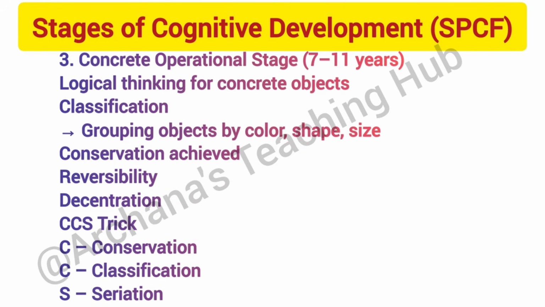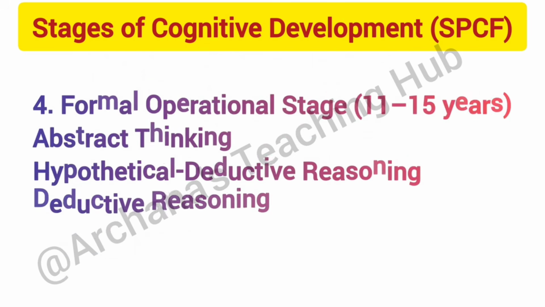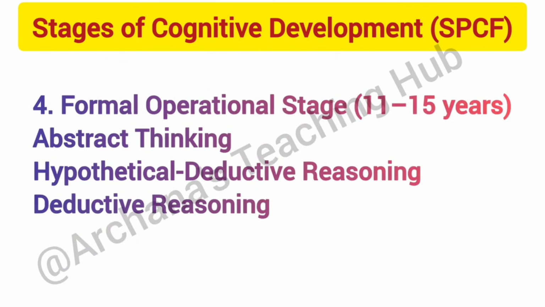Third, concrete operational stage, 7 to 11 years. Logical thinking for concrete objects. Classification, grouping objects by color, shape, size. Conservation achieved. Reversibility, decentration. CCS trick. C means conservation, C classification, S seriation. Now last, fourth, formal operational stage, 11 to 15 years. Abstract thinking, hypothetical deductive reasoning.